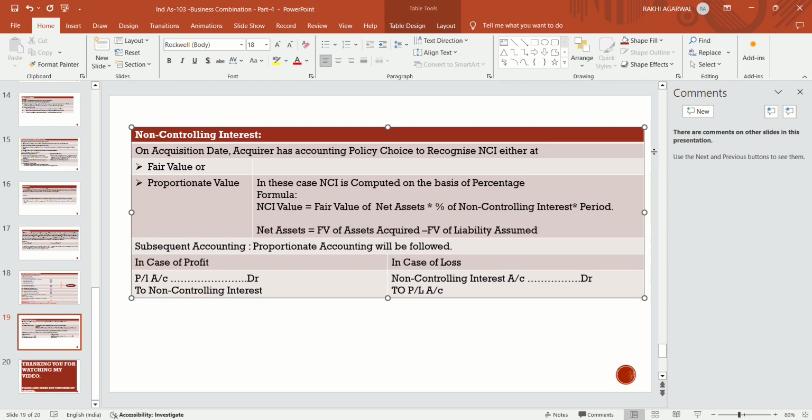With proportionate accounting followed subsequently, in case of profit, if any profit arises subsequently, then the P&L account is debited and non-controlling interest is credited. And in case of loss, non-controlling interest account is debited and the P&L account is credited.